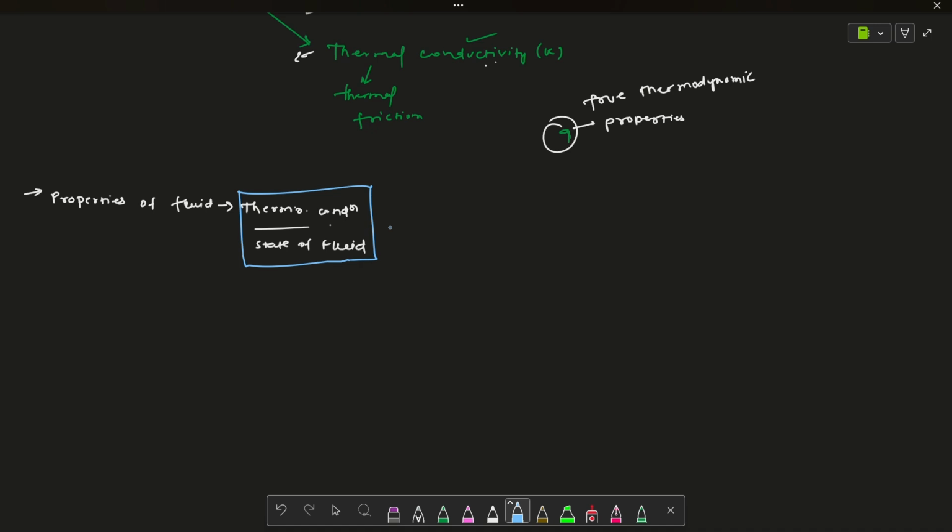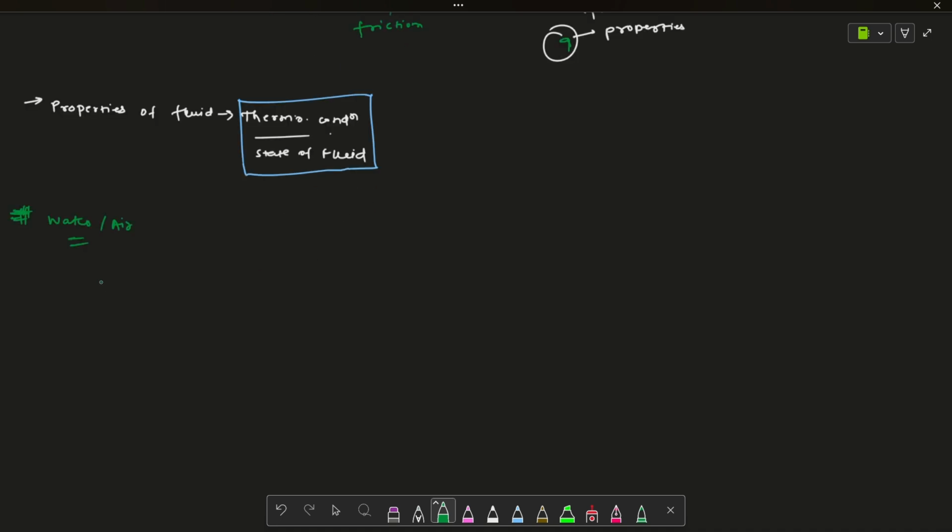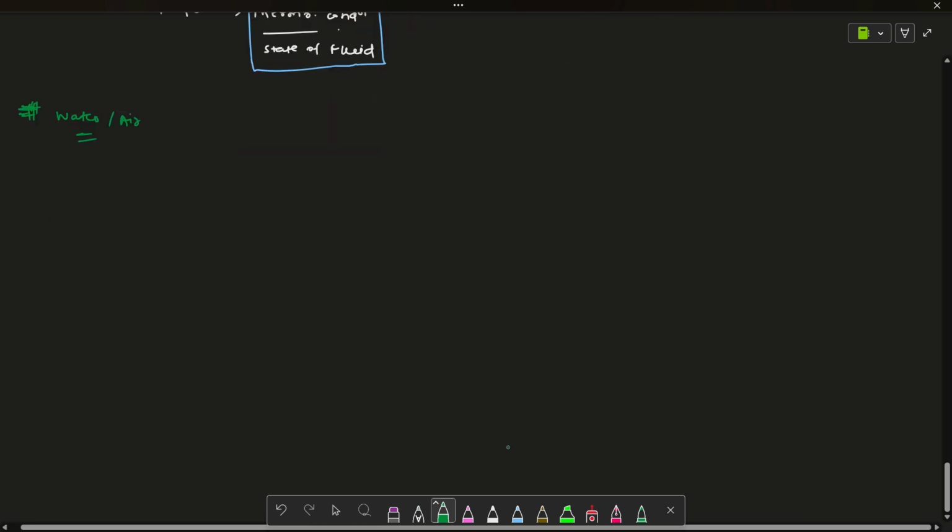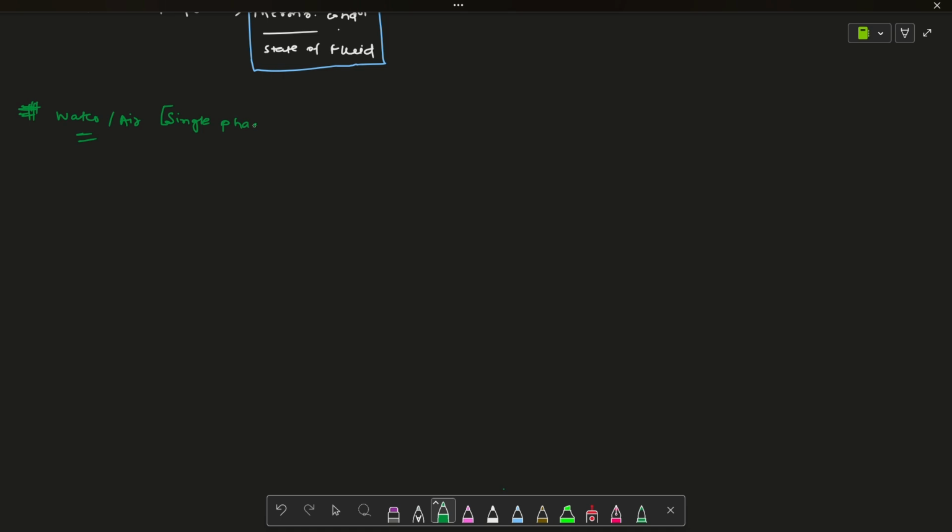For example, let's discuss briefly a single phase fluid, for example water or air. What does single phase mean?